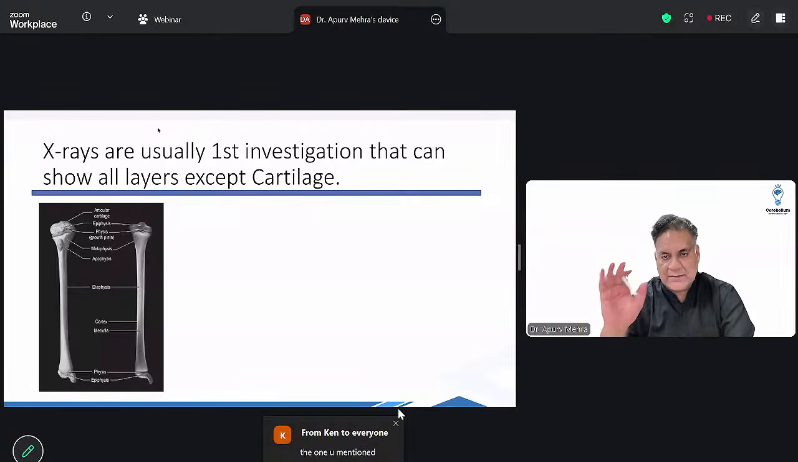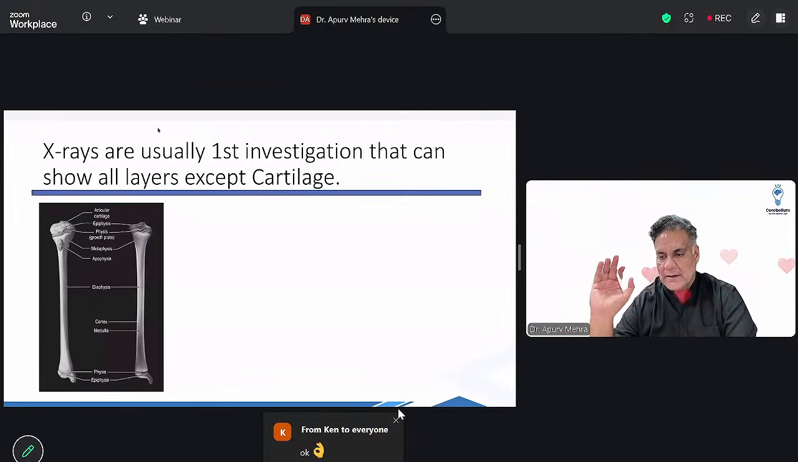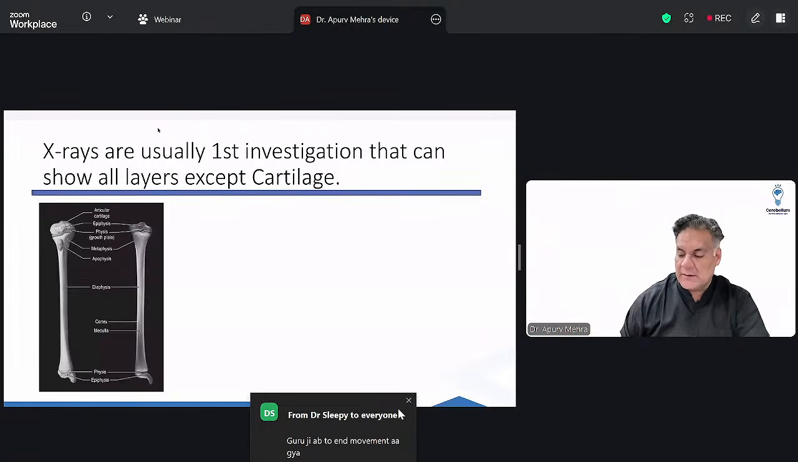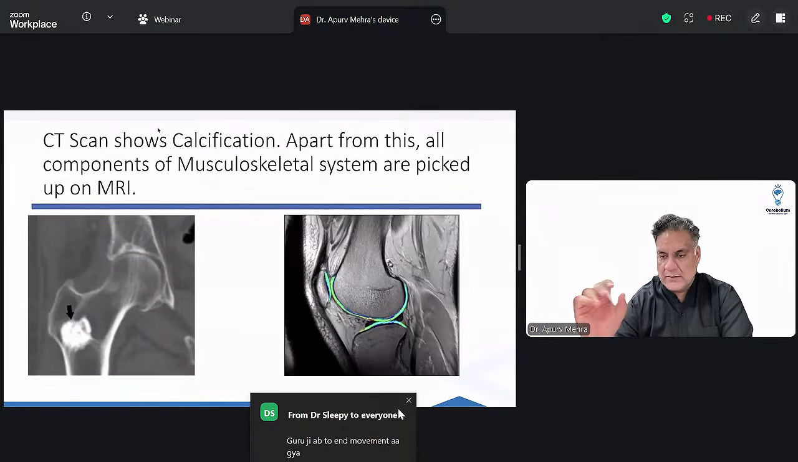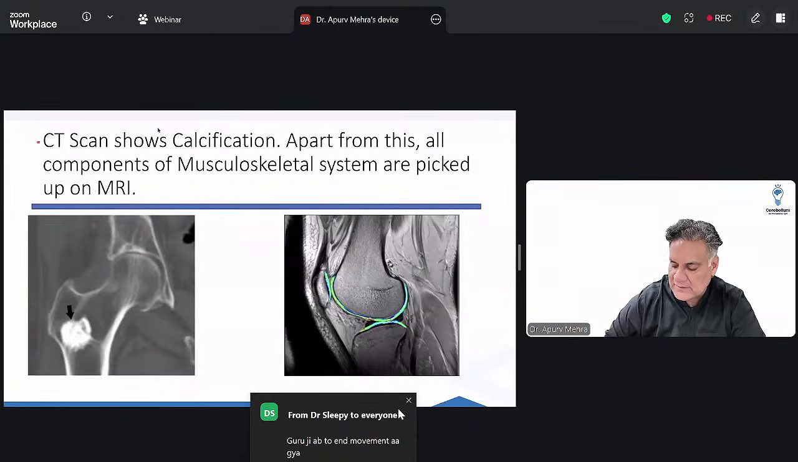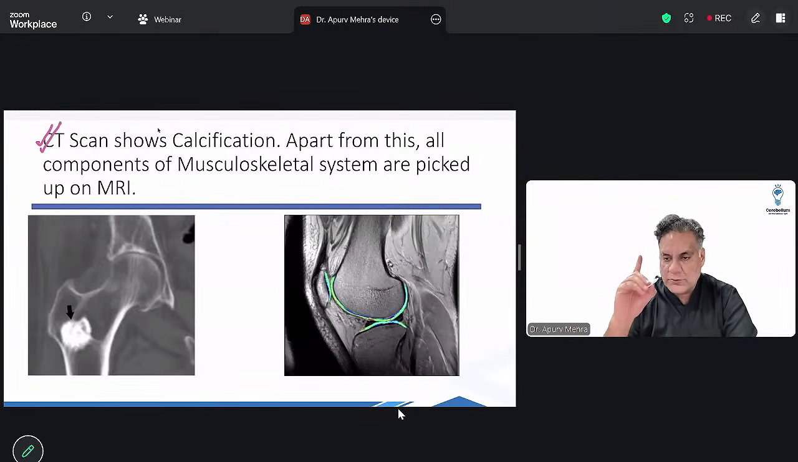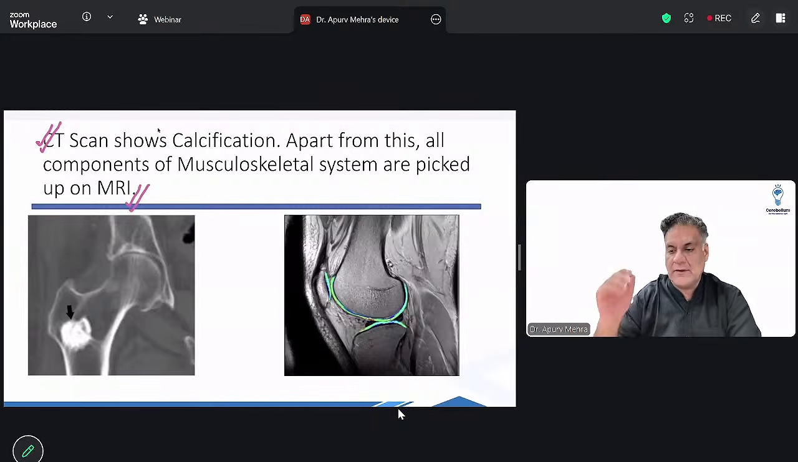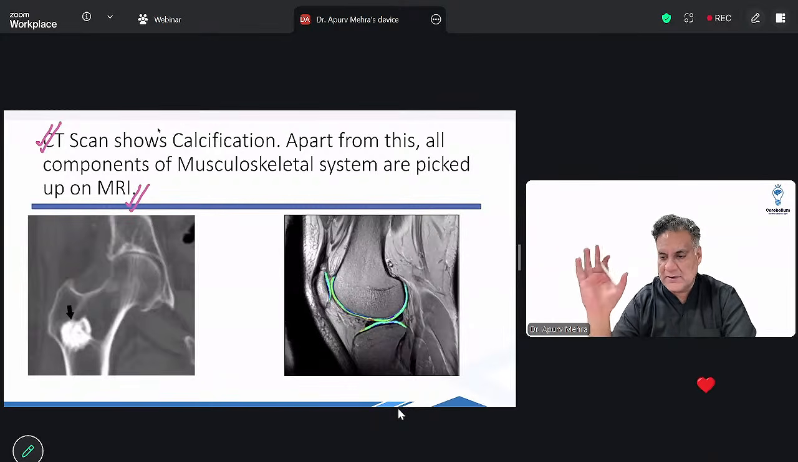Alright, X-rays can show you everything, but what it can't show you is the cartilage. एक्सरेज कार्टिलेज नहीं दिखाता. In orthopedics, if you want to see the calcification or the cortex, the investigation is CT scan. But if you want to choose one radiological investigation which will practically show you everything including the cartilage, it is MRI. Number one investigation for orthopedics, radiological investigation.